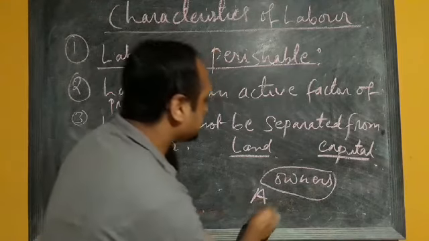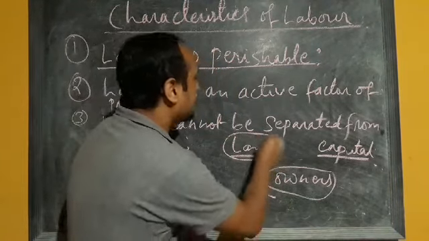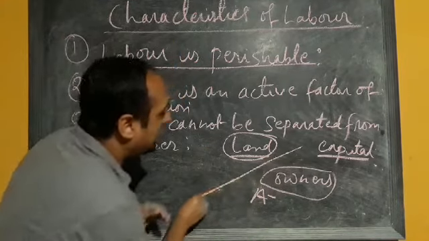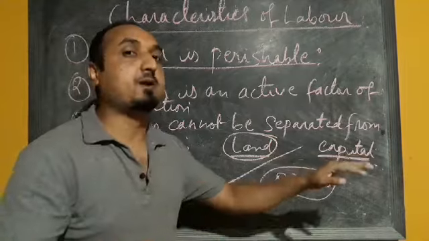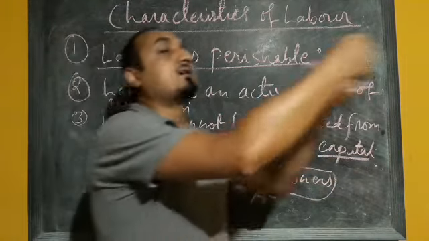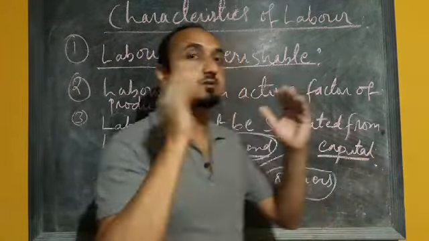Now person A can give his land for production, so the land and the owner can be separated. His land alone can be used for production. It is not necessary that the owner has to be present with the land for any productive purpose. The same case applies to capital: capital and owner can be separated.